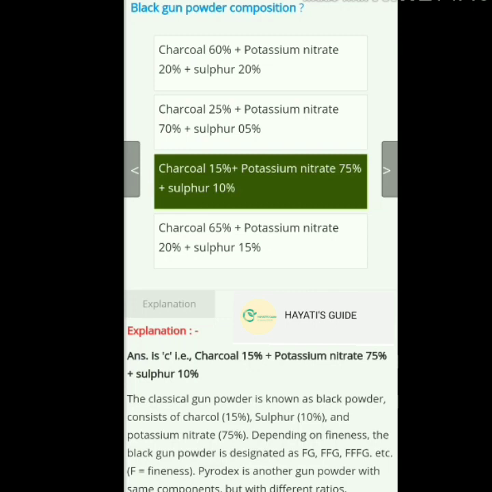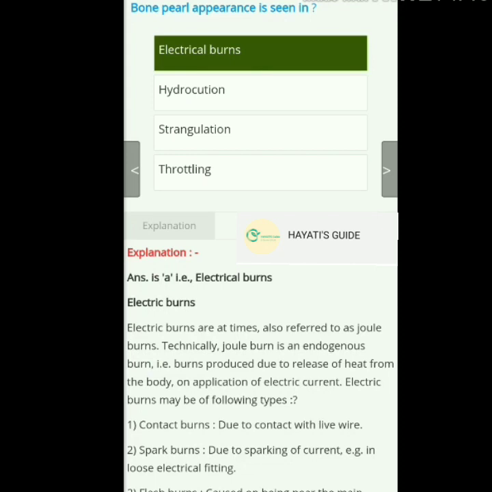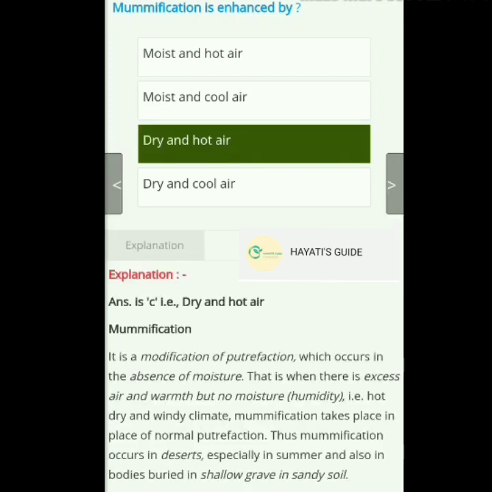It's a classical gunpowder. So next question, bone pearl appearance is seen in. Options are as follows. And the answer is electrical burns. So next question, mummification is enhanced by. The answer is dry and hot air.